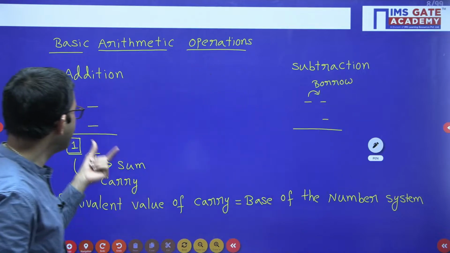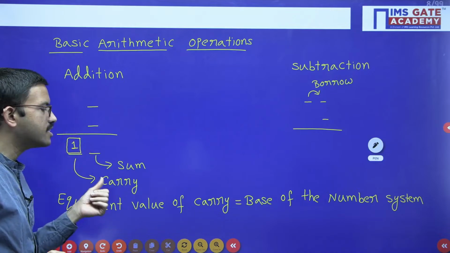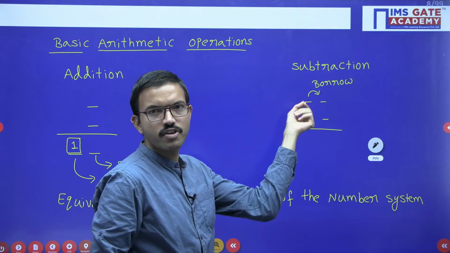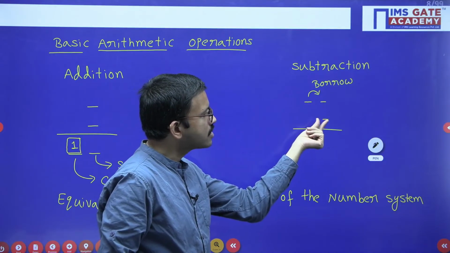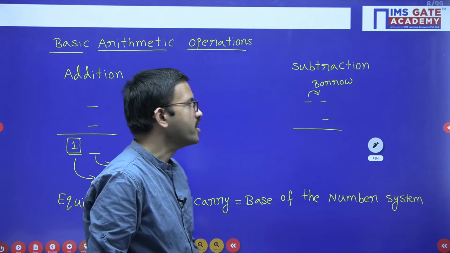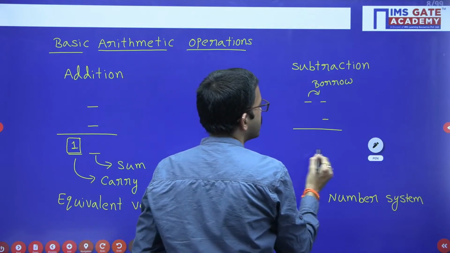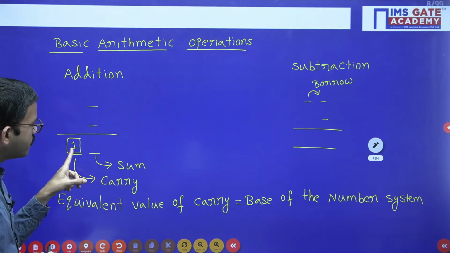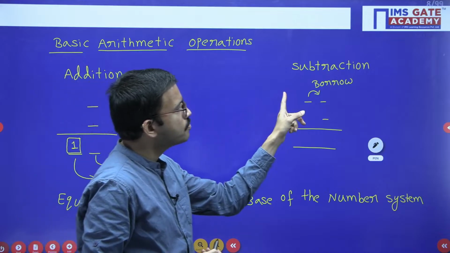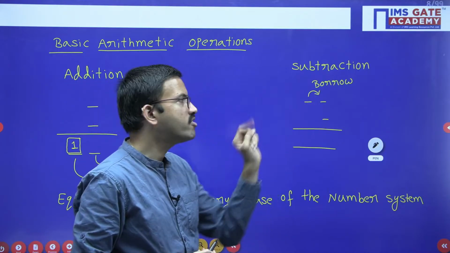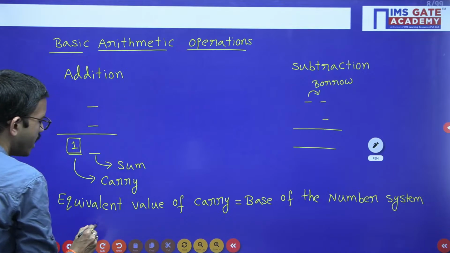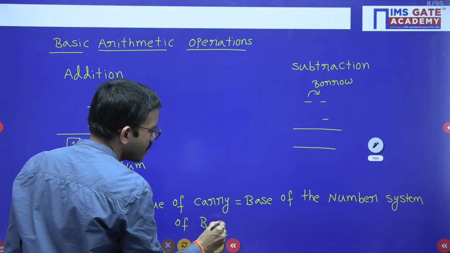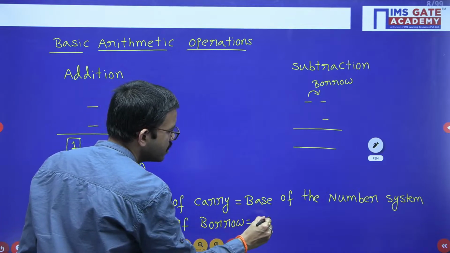See, while you are performing addition, we may require one more additional digit, that is called carry. While you are performing subtraction, we may require borrow, whenever we are subtracting a larger digit from a smaller digit. At that time we require borrow, right? So the equivalent value of borrow, just like carry where we place 1, similarly when you take borrow the value will be 1. But the equivalent value of borrow is nothing but the base of the number system.